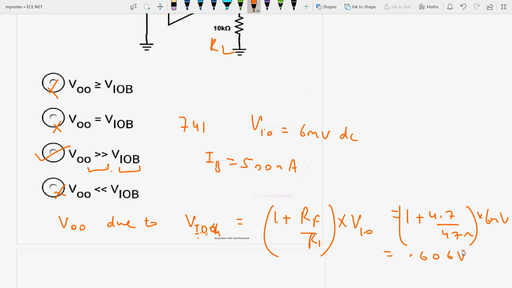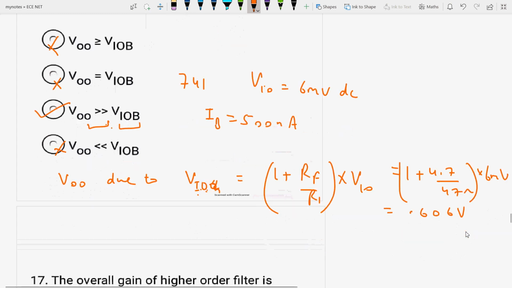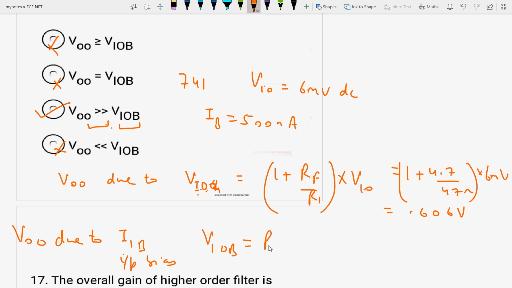Now the output offset voltage due to input bias current, IIB, VIOB is equal to RF into IB. That means 4.7 kilo ohm into the input bias current of 500 nanoampere, which comes out to be 2.35 millivolt.